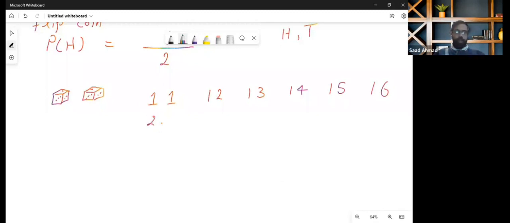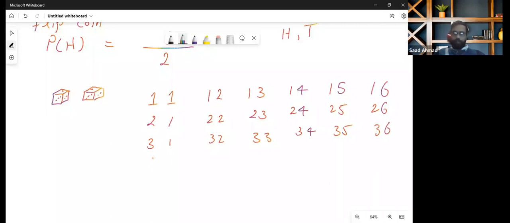Then the second row: 2 1, 2 2, 2 3, 2 4, 2 5, 2 6. Then 3 1, 3 2, 3 3, 3 4, 3 5, 3 6.